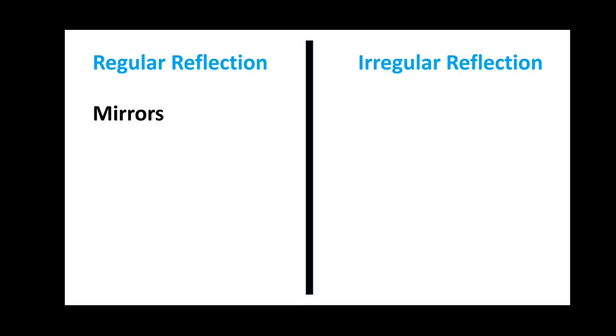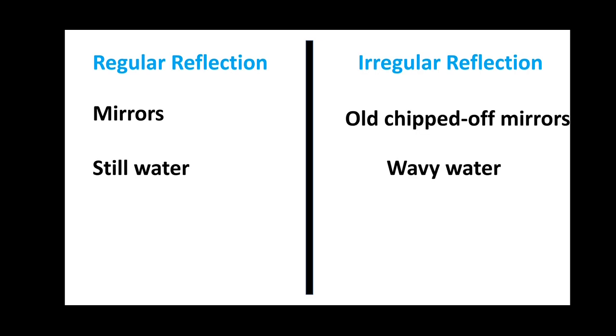Mirrors, still water surfaces, etc. cause regular reflection, whereas wavy water surfaces or old chipped off mirrors cause irregular or diffused reflection. When we look into still water, we can see ourselves clearly. But when we are looking into wavy water, we can see ourselves, but it won't be clear.